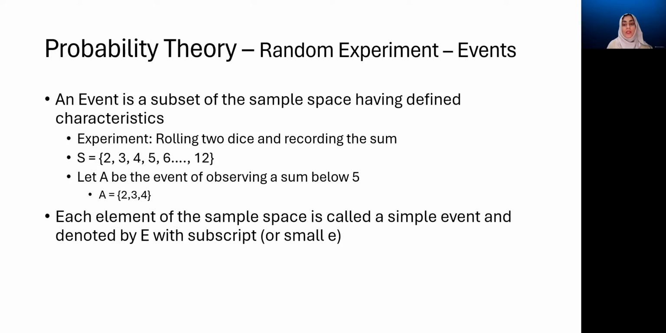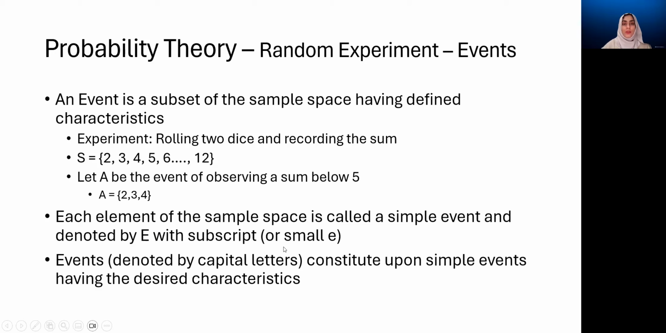Each element of the sample space is called a simple event, as we know. So 2 is a simple event, 3 is a simple event, and so on. Events are usually denoted by capital letters, as we have already discussed, and the simple events are generally denoted by a capital E and then a subscript, which can be a number, the actual value of the simple event, or a subscript only to denote which simple event it is referring to. We're going to see that in the later examples, how simple events are denoted.